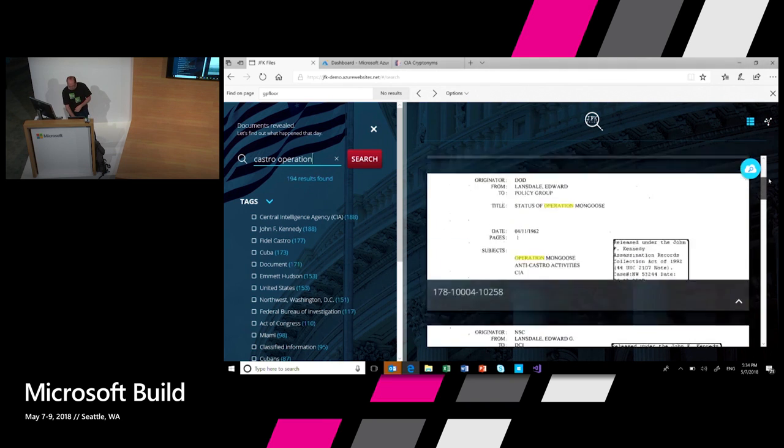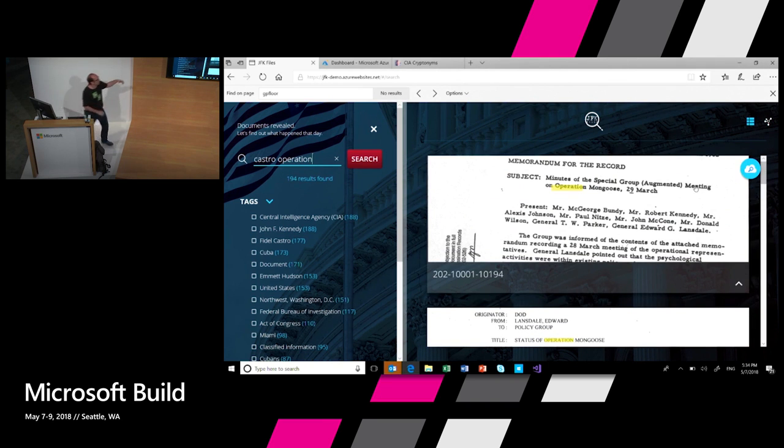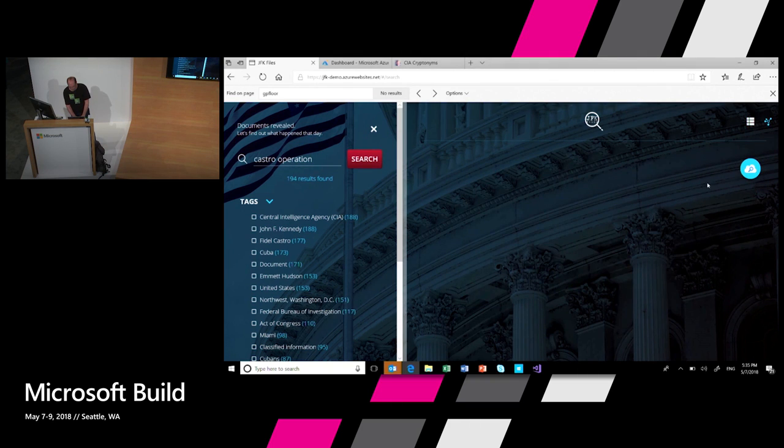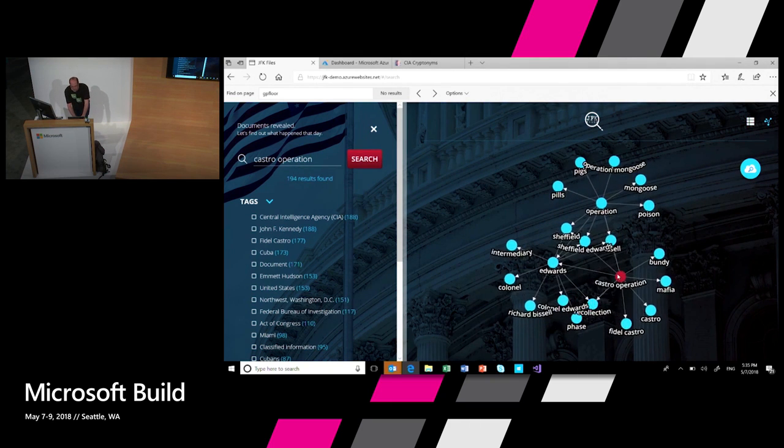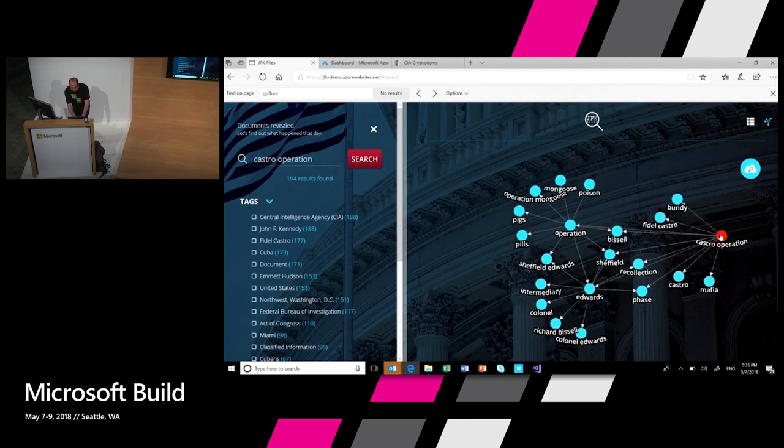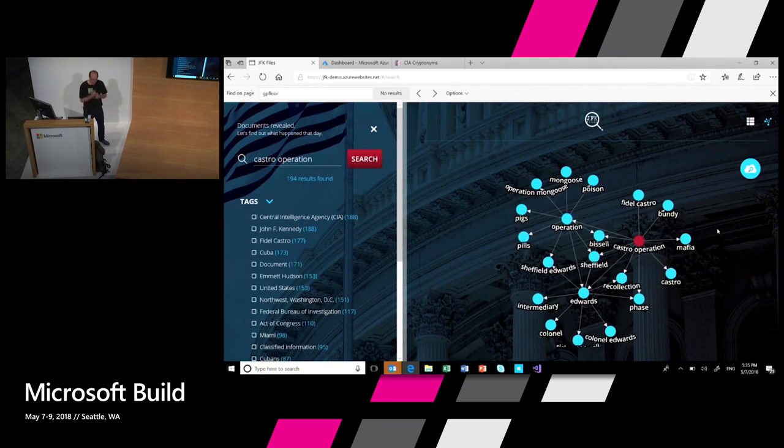And I find a bunch of documents that relate to something called Operation Mongoose. Now again, I can read these documents and figure out what it's on, but let's see if our AI can actually understand what's in these documents without me even trying. So I'm going to open this knowledge graph that was automatically created based on these documents. And look what pops up here.